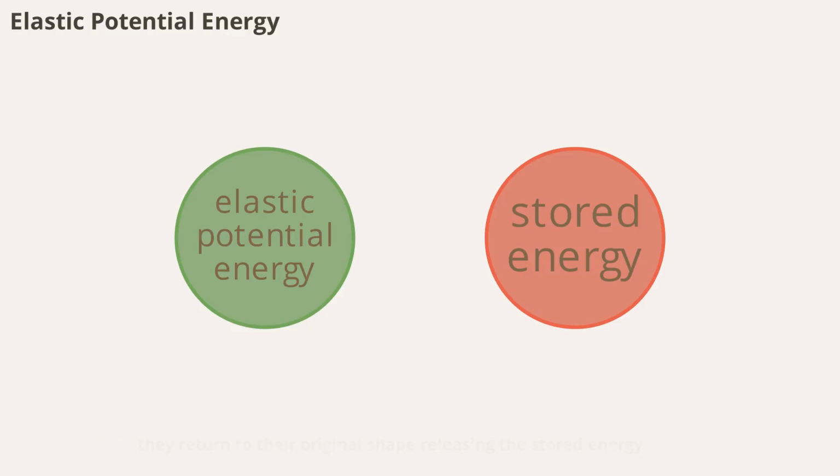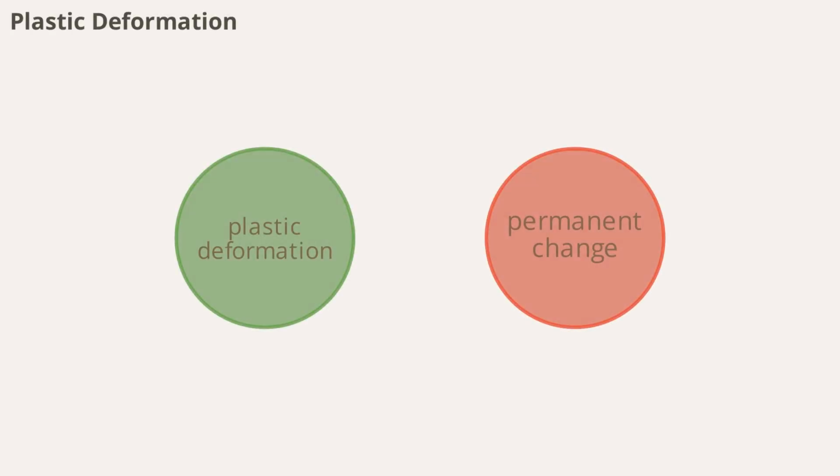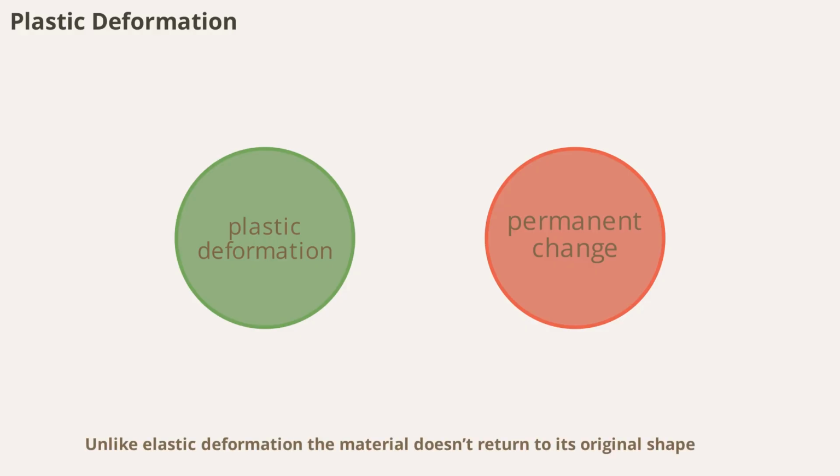When released, they return to their original shape, releasing the stored energy. This concept is vital in understanding how energy is transferred and conserved in mechanical systems. Plastic deformation occurs when a material is stressed beyond its elastic limit and undergoes permanent change. Unlike elastic deformation, the material doesn't return to its original shape.